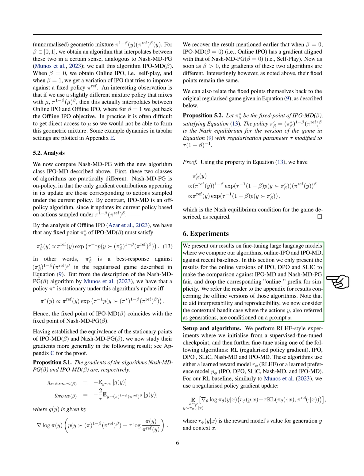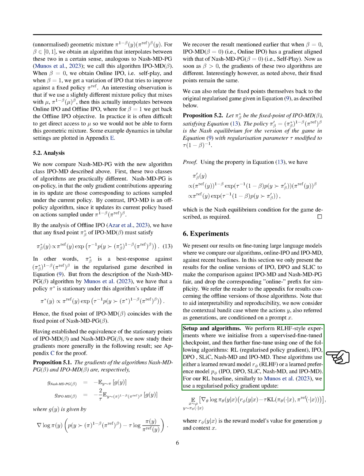To enhance interpretability and reproducibility, we focused on the contextual bandit case where actions, referred to as generations, are dependent on a prompt. In our experiments, we followed RLHF-style procedures by starting from a supervised fine-tune checkpoint and then further fine-tuning using algorithms such as RL, IPO, DPO, SLIC, Nash MD, and IPO-MD. These algorithms utilize either a learned reward model, RLHF, or a learned preference model, IPO, DPO, SLIC, Nash MD, and IPO-MD.